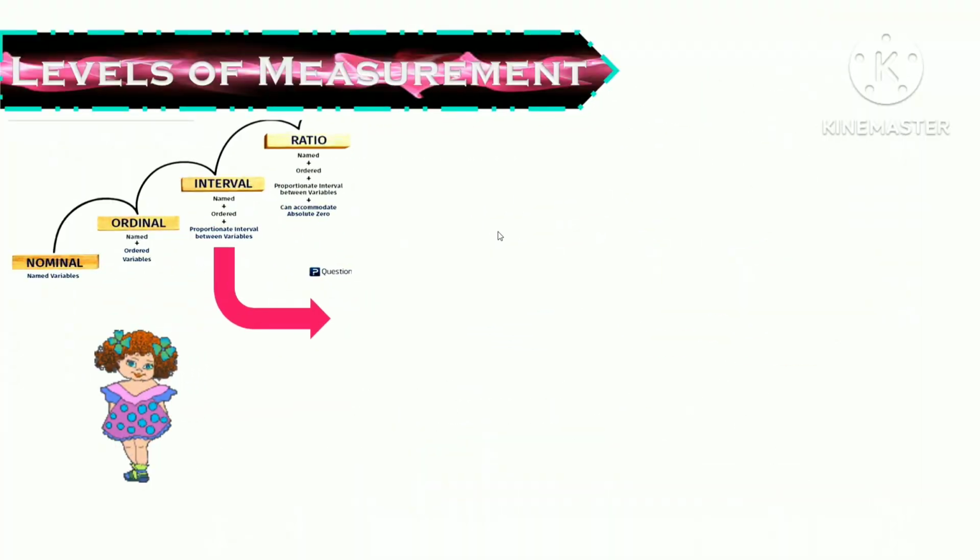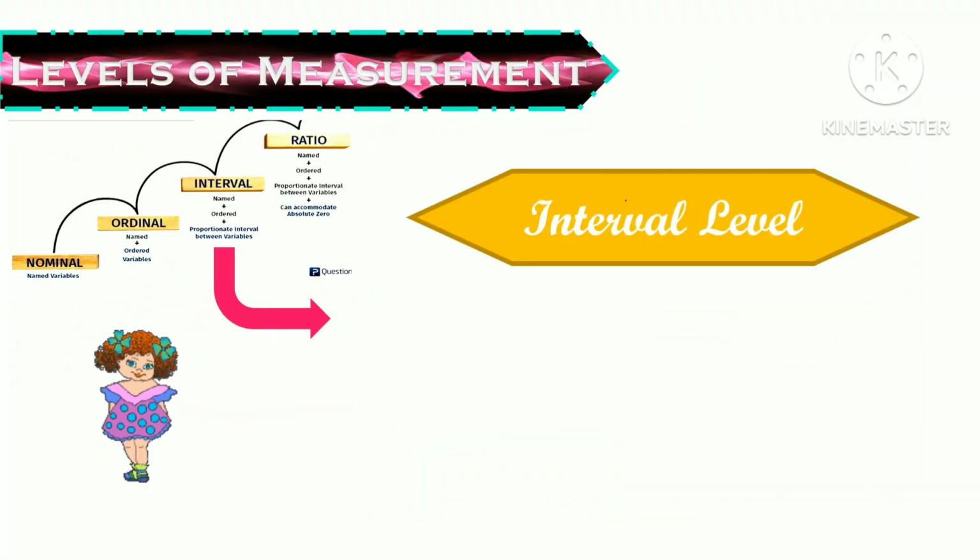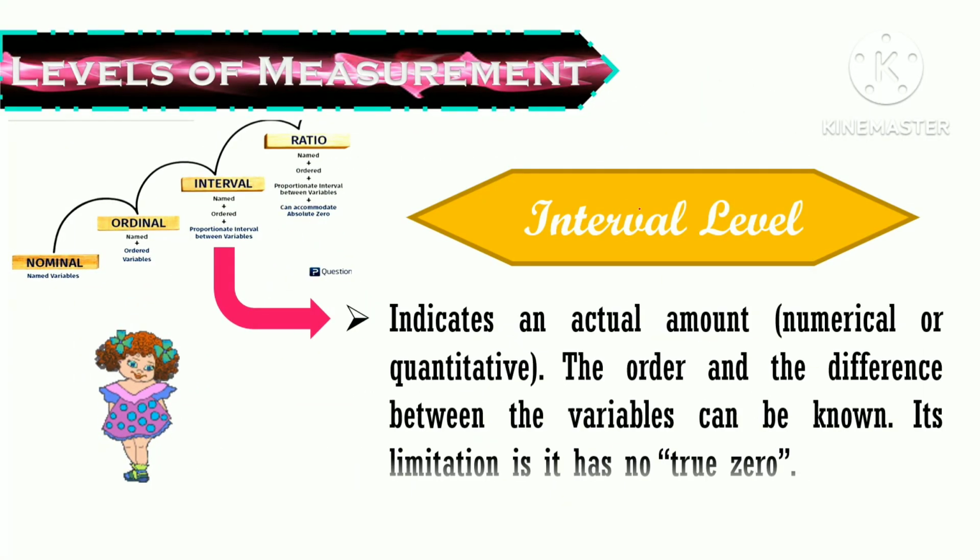Next, let's go to the third level. The third level is interval level. Here in interval level, it indicates an actual amount. So it is already numerical or quantitative. The order and the difference between the variables can be known. And its limitation is it has no true zero.